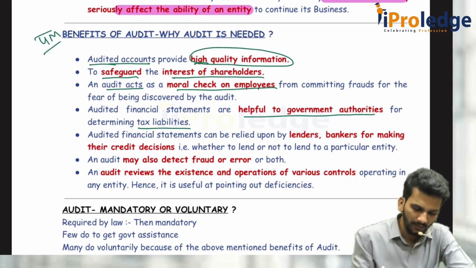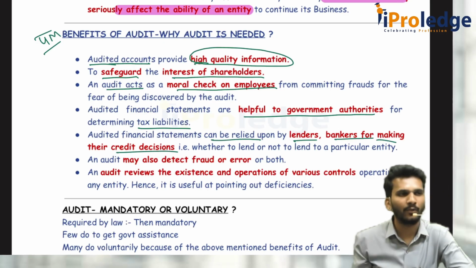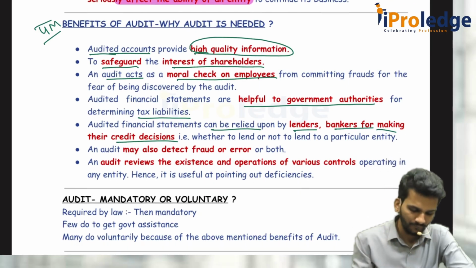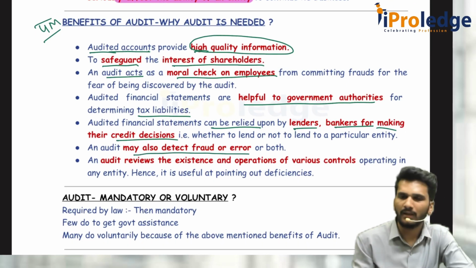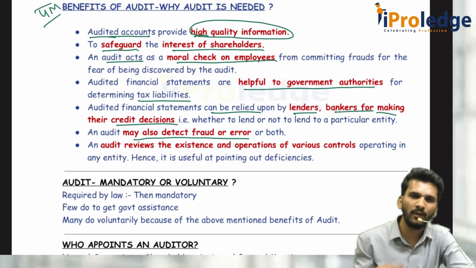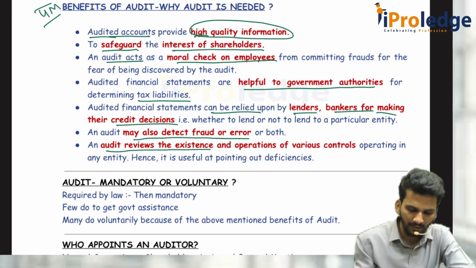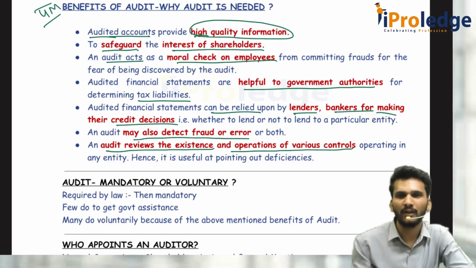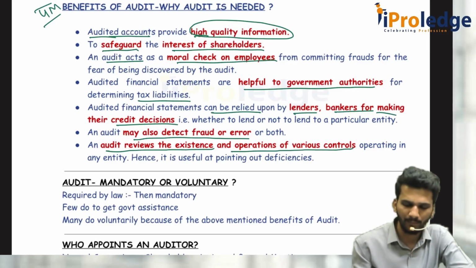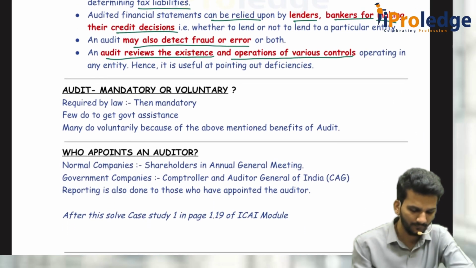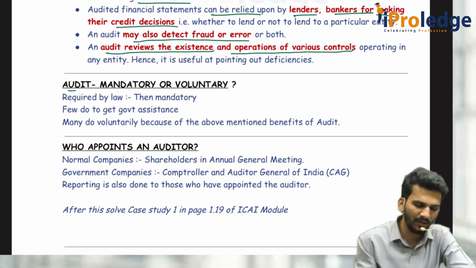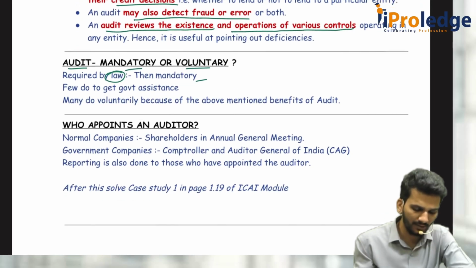Then the audited financials can also be relied upon by lenders and bankers for making their decisions, whether to give the loan or not, and how much loan. It may also detect fraud or error, or sometimes both, because we are trying to check the financial statements of everything. Then audit reviews the existence and operations of the various controls, whether the internal controls are operating effectively or not. All those things can be checked during the audit. Then an MCQ can ask whether audit is mandatory or voluntary. If it is required by law, mandatory. If it is not required by law, it is voluntary.